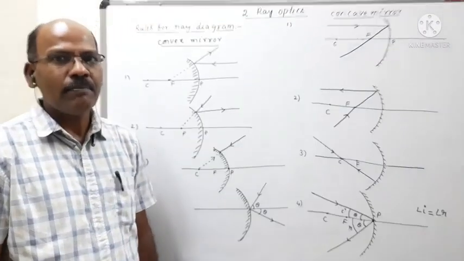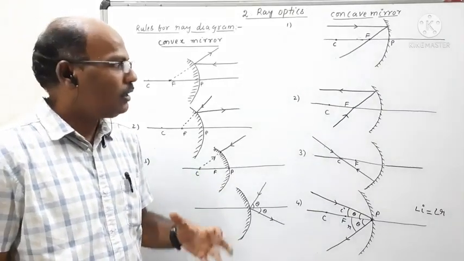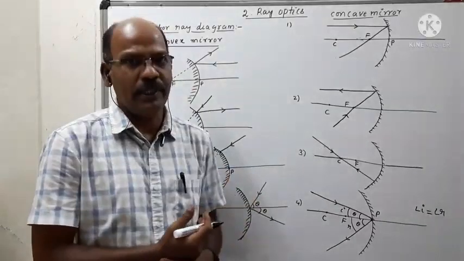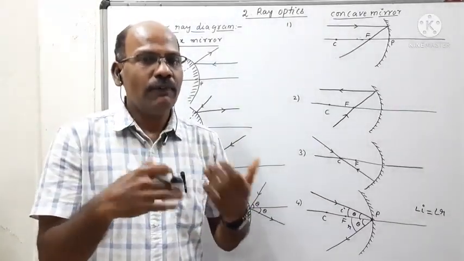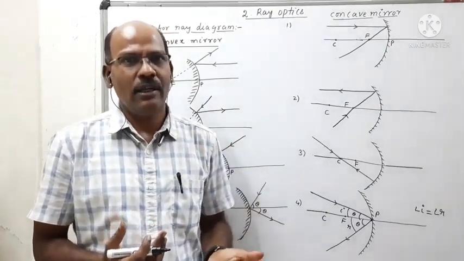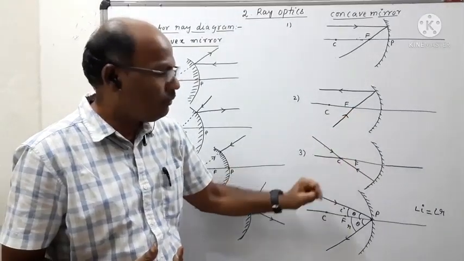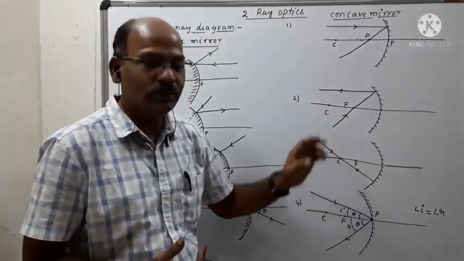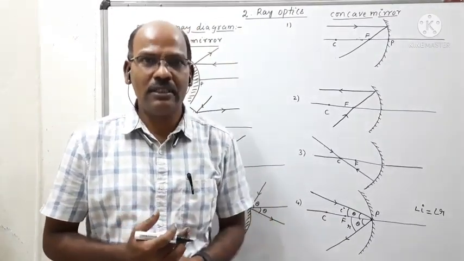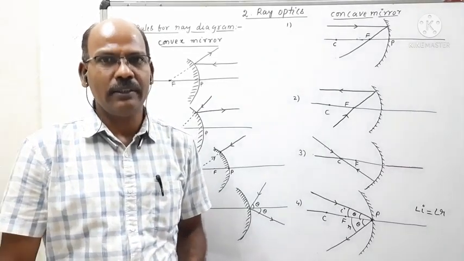So these are the four rules of ray diagrams to observe a clear image of the object. In order to form the image, we can consider any three rays, whether the parallel ray, or the ray passing through the focus, or the ray passing through the center of curvature. By following the rules, we can easily form the image of any given object.